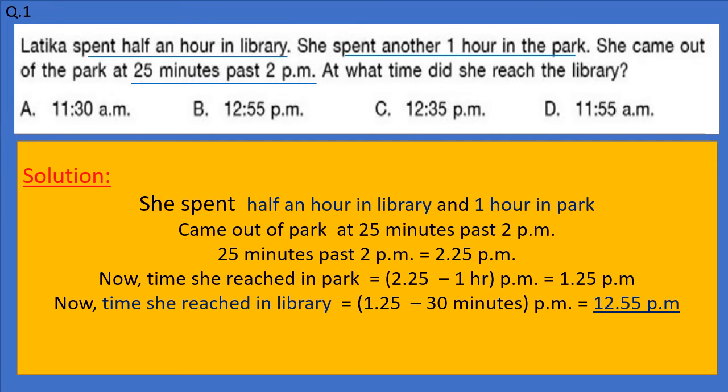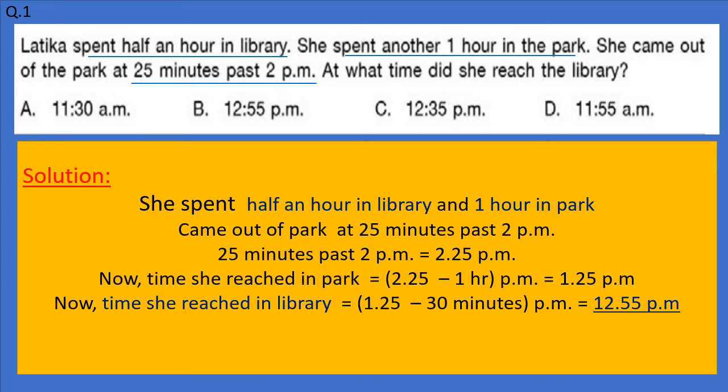Latika spent half an hour in library. She spent another 1 hour in the park. She came out of the park at 25 minutes past 2 p.m. At what time did she reach the library? Now, she spent half an hour in library and 1 hour in park. Came out of park at 25 minutes past 2 p.m.